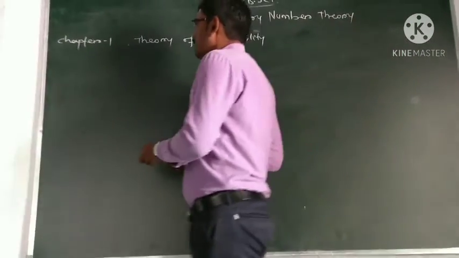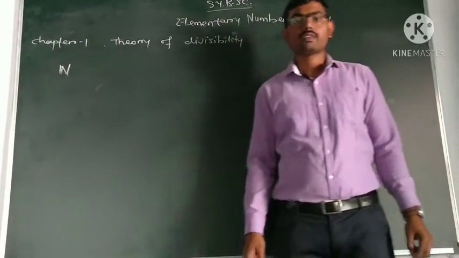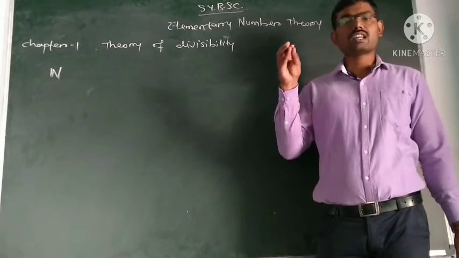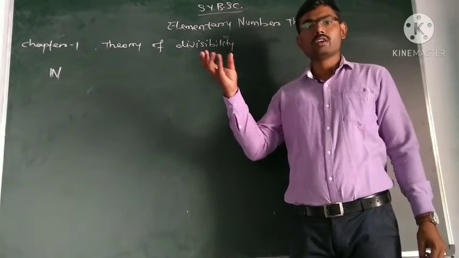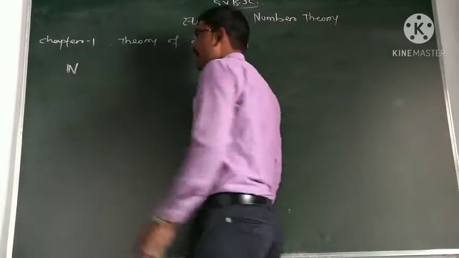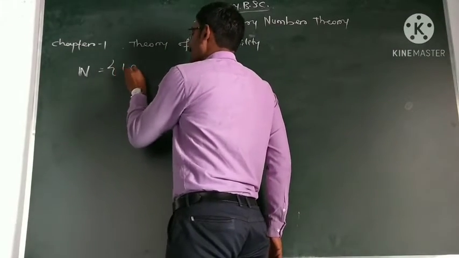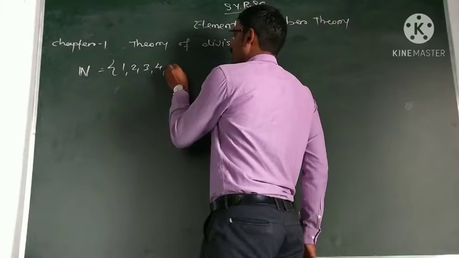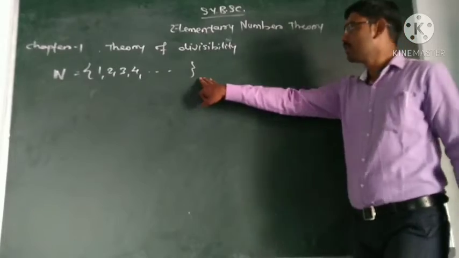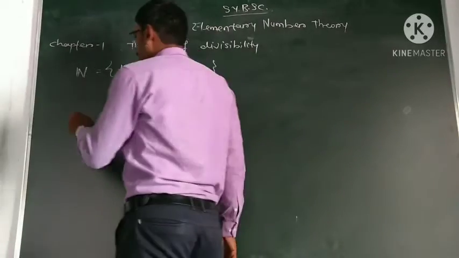So we know the set of natural numbers. Everyone knows natural numbers start from 1. So natural numbers are 1, 2, 3 and so on. The set of natural numbers is denoted by the capital letter N, and the set is 1, 2, 3, 4 and so on. Then there is the set of integers.